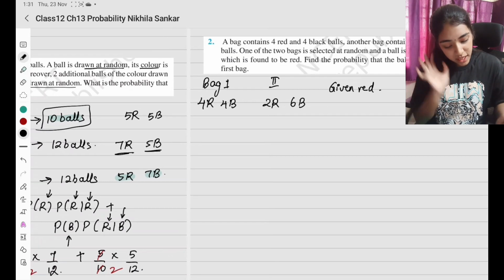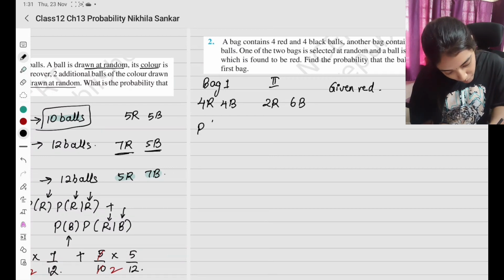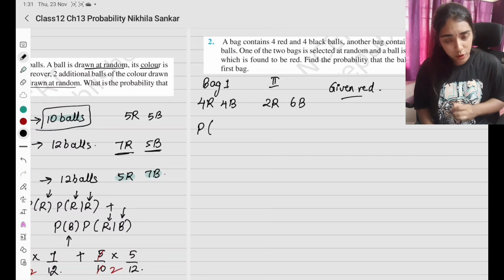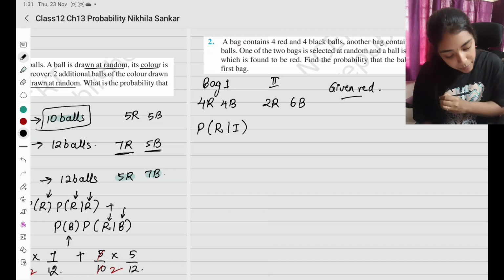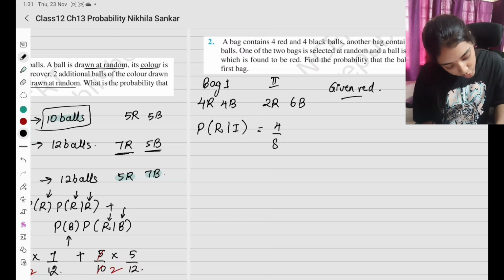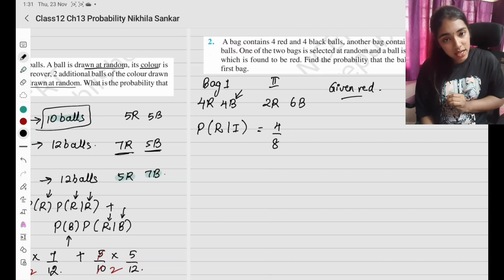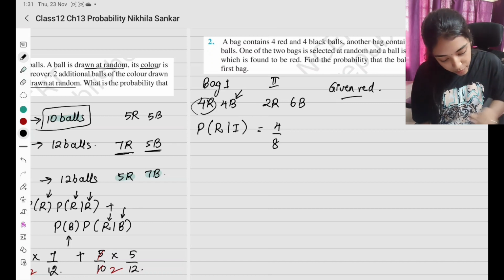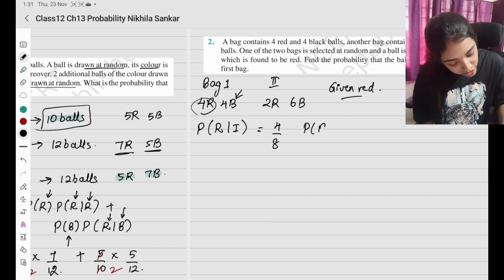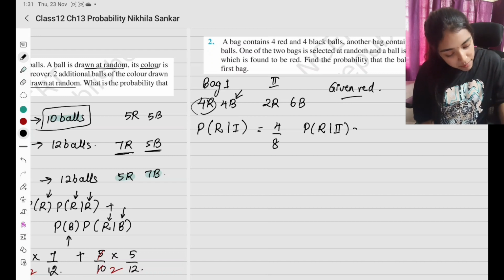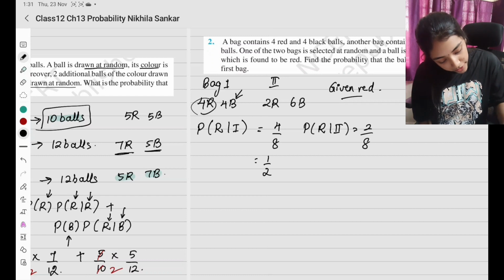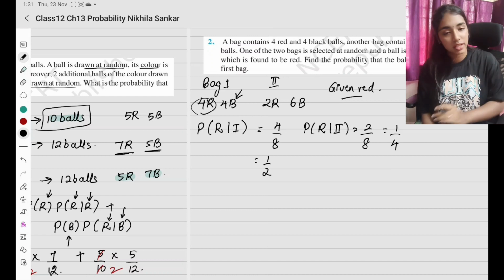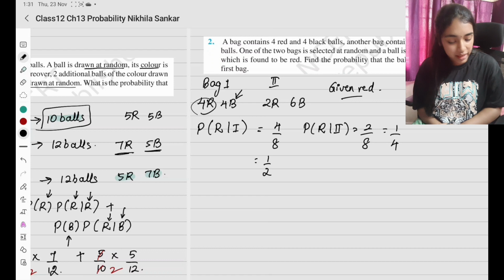Okay, so இப்போ என்னலாம் கொடுத்திருக்கு, probability that red க்கு தான் நம்ம பார்க்கறோம். So red மட்டும் பார்ப்போம். So probability that it is a red ball given that you are taking it from bag 1 is going to be 4 divided by 8. இங்க 4 red balls இருக்கா, டோட்டலா 8. So 4 red balls in total 8. Probability that you are taking a red ball from the second bag is going to be 2 divided by 8. Correct? So this is going to be 1 by 2, this is going to be 1 by 4. And the 4 by 8, 2 by 8 for easier calculation.